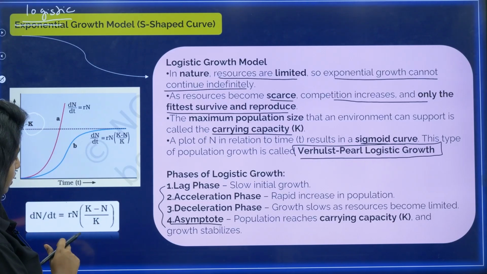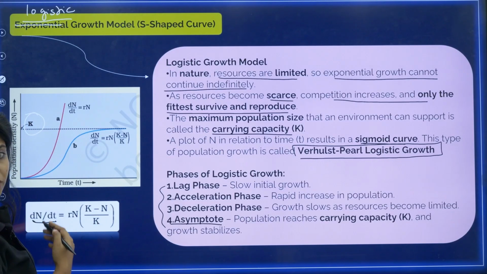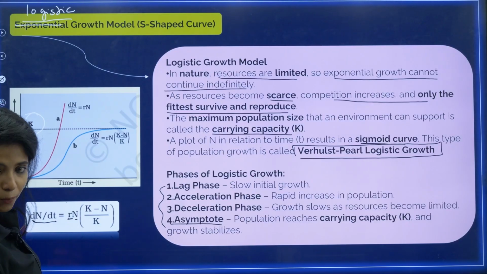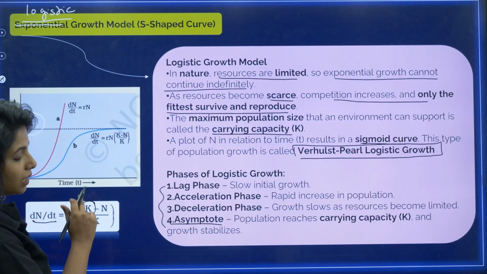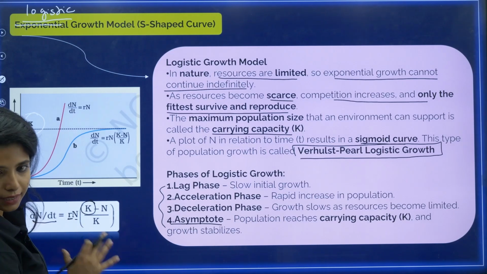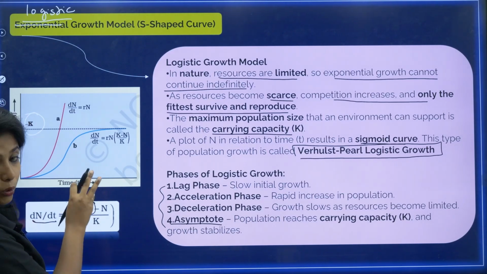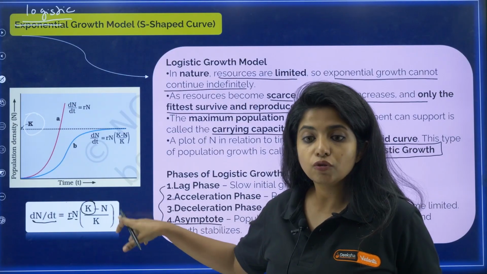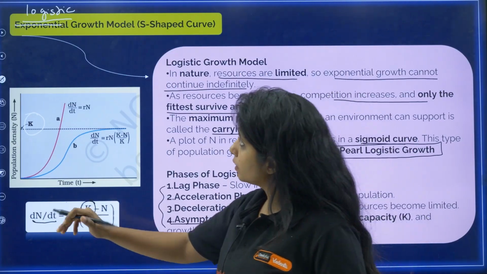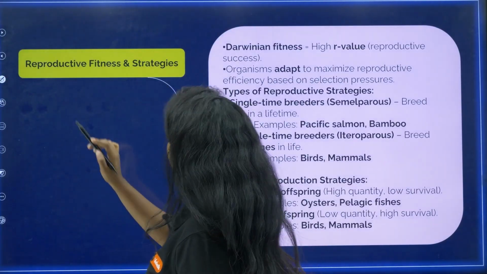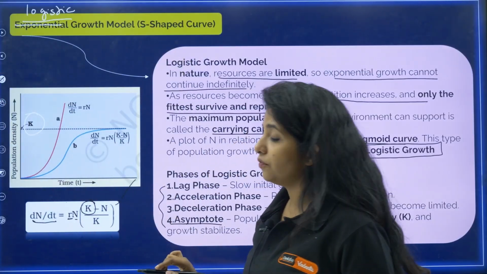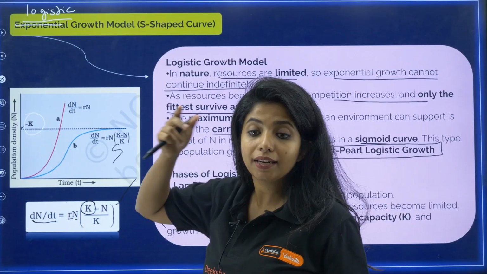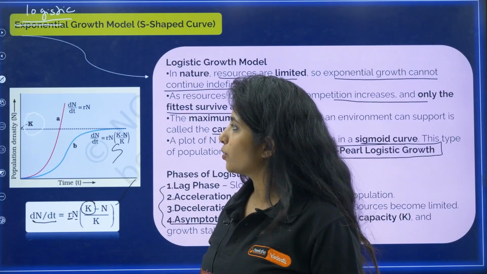And what is the formula for this? As I told you, dN/dt is the change in population size over time, r is the intrinsic rate of natural increase, N is the population size as of now, and K stands for carrying capacity. (K minus N) divided by K tells you how much of the carrying capacity has already been reached. So please remember this formula, very important. This is the S-shaped curve, and this J-shaped curve is in exponential growth, not in logistic growth.